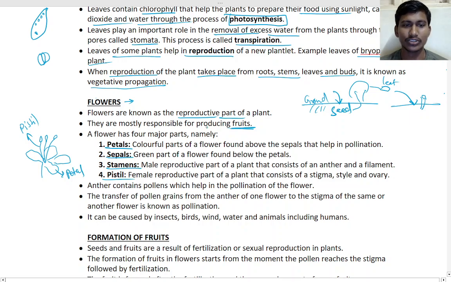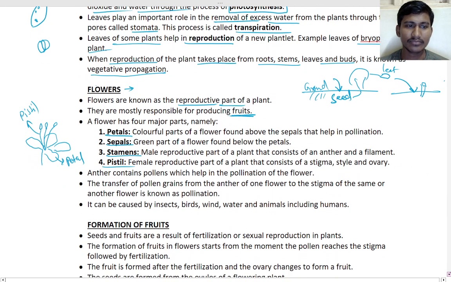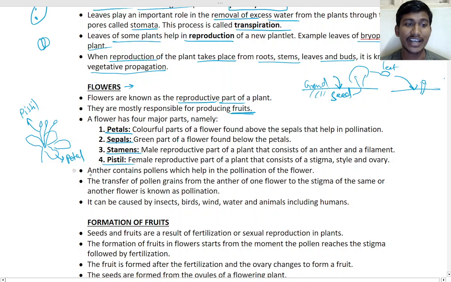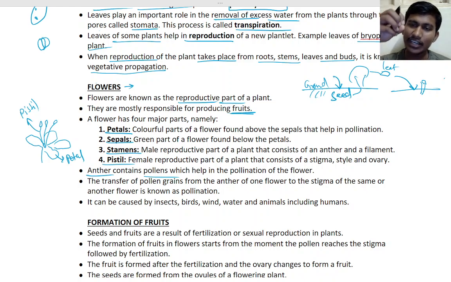Next is the anther, which contains pollen. How is the flower the reproductive part of the plant? Because it will reproduce the plant. It has male and female gametes, the androecium and gynoecium parts.